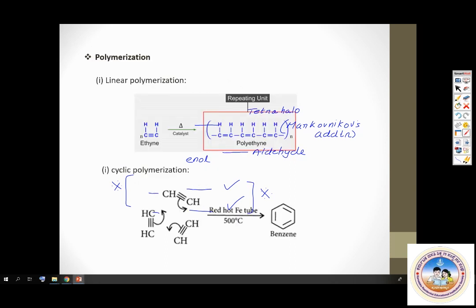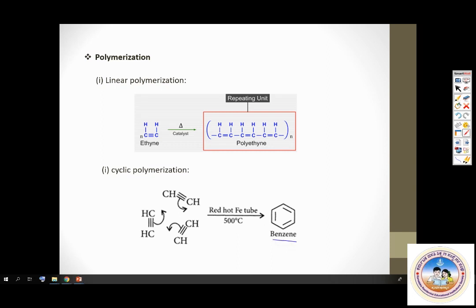Alkynes also undergo polymerization reactions. Polymerization means single units add on to other units to form a long chain. That's polymerization. So ethine upon polymerization gives you polyethine. Similarly, if ethine is heated in red hot iron tube, it undergoes polymerization, also undergoes cyclization. Both take place. See, 3 ethine molecules join and they form a cyclic system, and that cyclic system is benzene. This is one of the ways you can convert ethine to benzene.